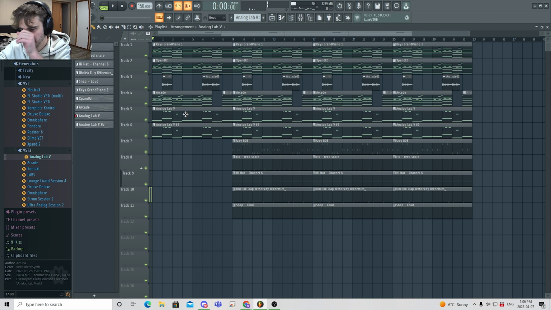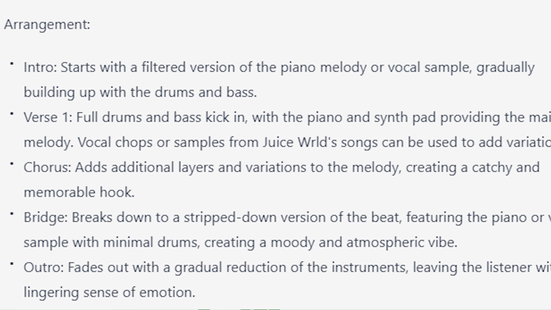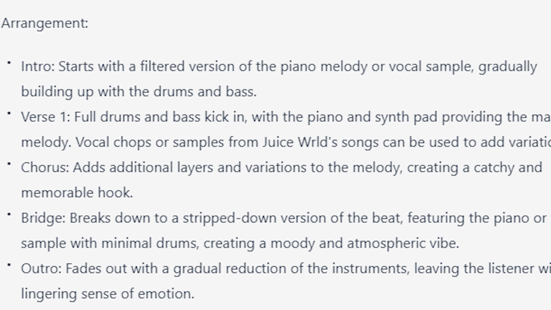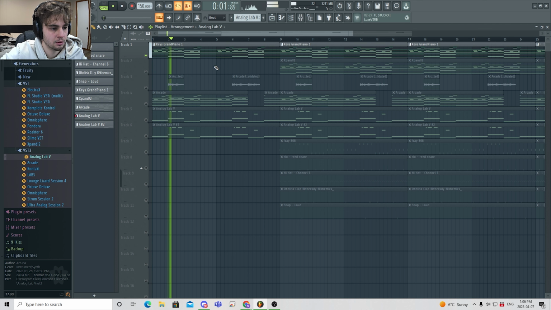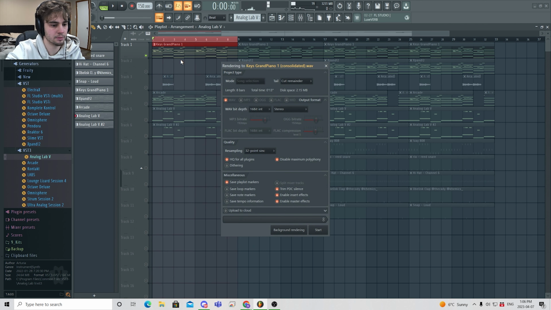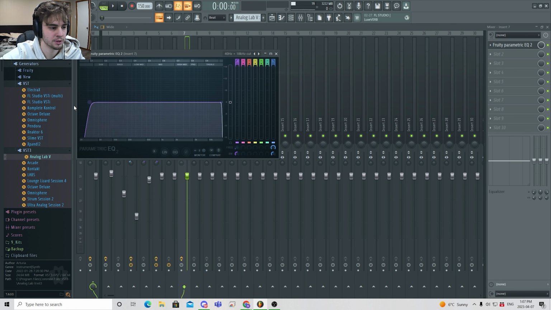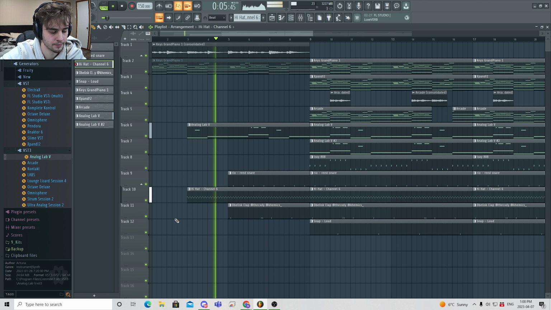Alright, so let's get rid of the drums. It says start with a filtered version of the piano or melody or vocal, gradually build up to the drums. Okay, so we'll get rid of our pad. This, so I'll render it. Throw it on a mixer track. I like to, when I filter my stuff, go like this. Use this preset. And then actually let's leave it so it has all the frequencies, but then this will kind of muffle it out.